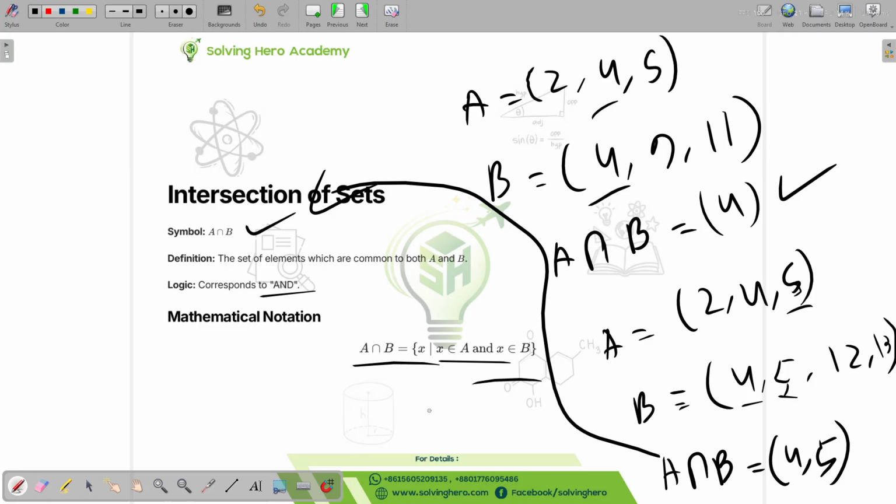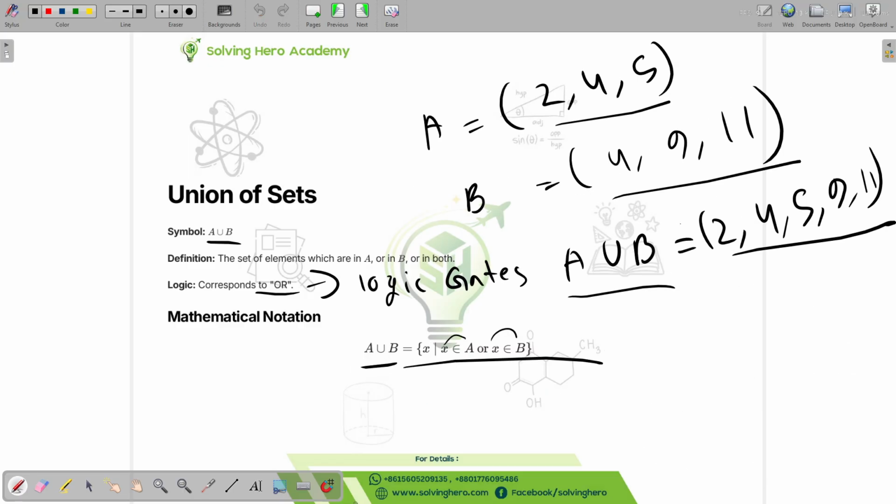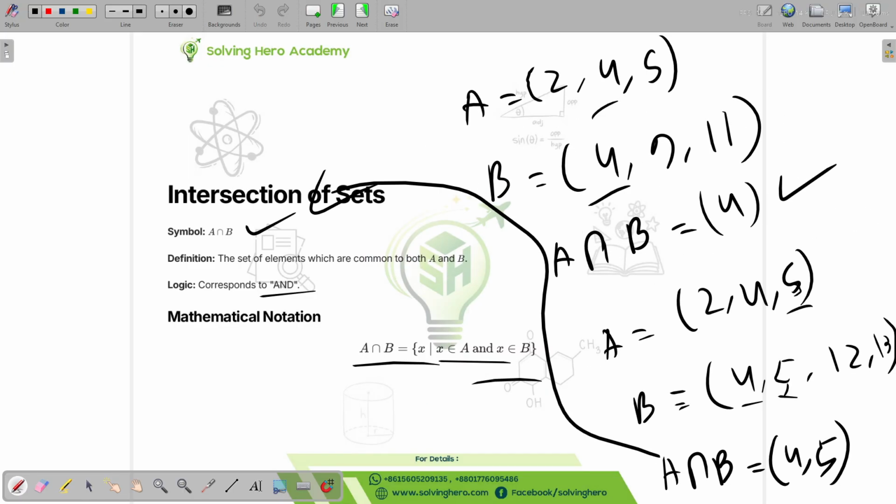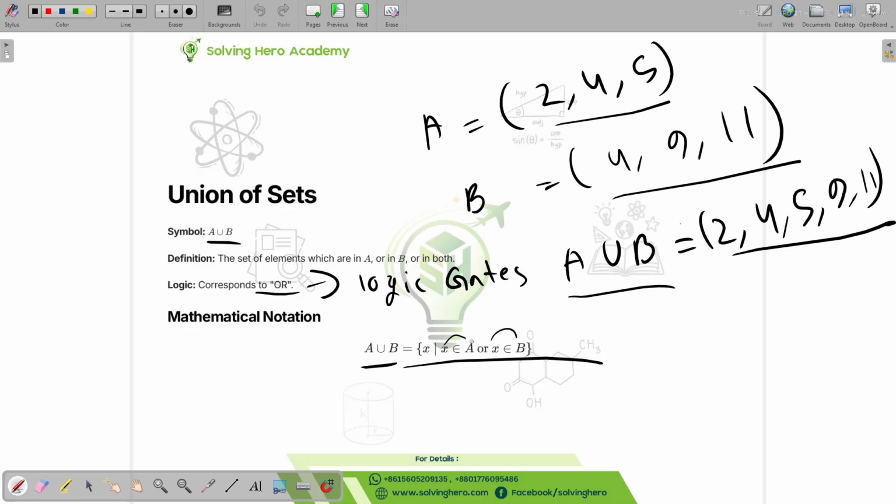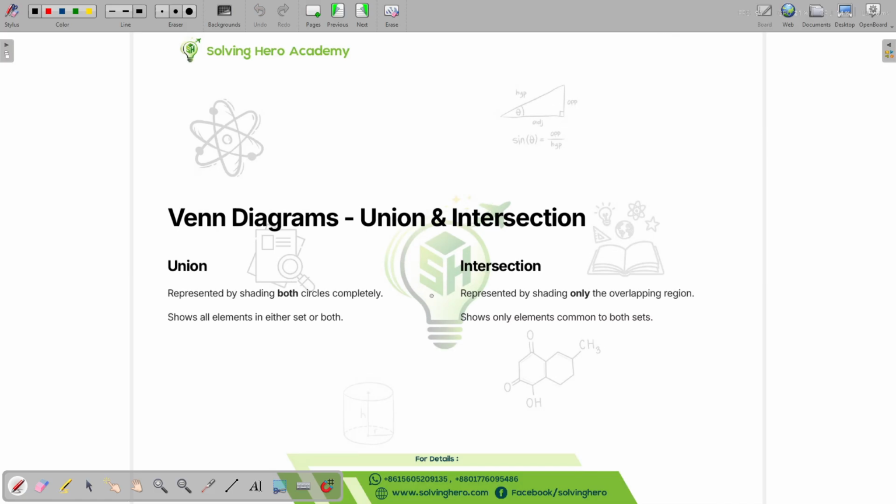So this is the mathematical notation. As you can see, before it was x belongs to A or x belongs to B. Now it has to be x belongs to A, and it also has to belong to B. If they meet both of these conditions, then we can say this is true. For the previous one, if they meet any one of these conditions, it will belong to A union B. Okay, very simple stuff.